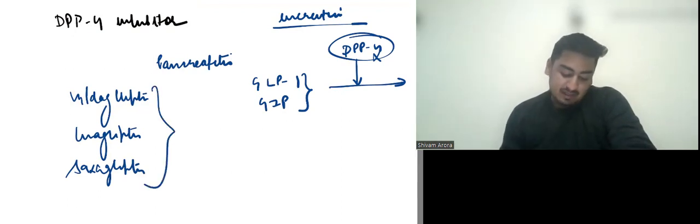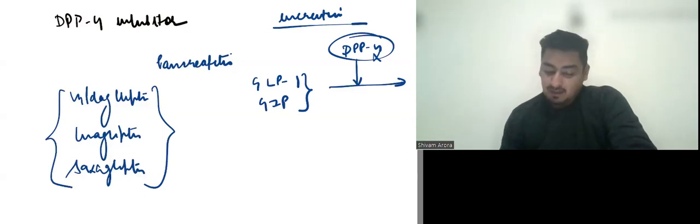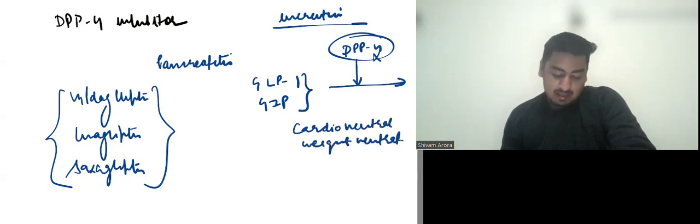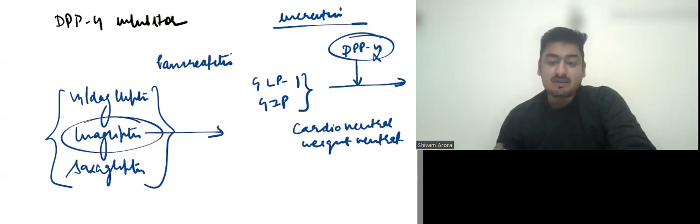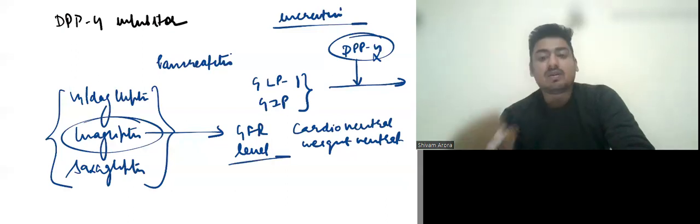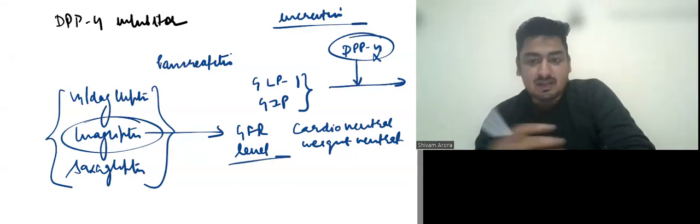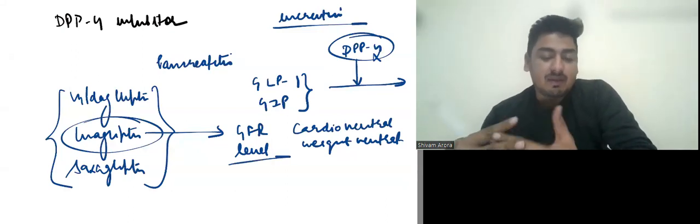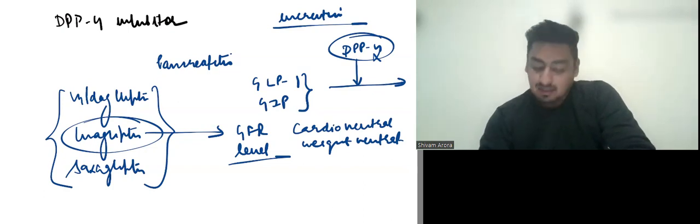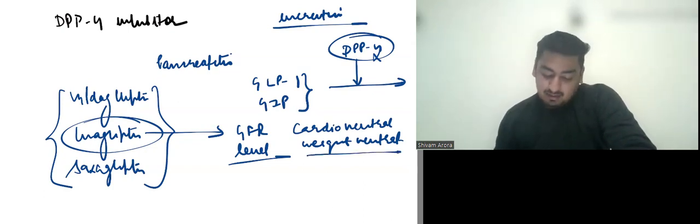So the examples are vildagliptin, linagliptin, and saxagliptin. All these are cardio neutral and weight neutral. Okay. Out of them, linagliptin is renal safe and it can be given at any GFR level. So it is the only drug which can be given at any GFR level. Otherwise, we have to give insulins to CKD patients. Other than that, side effect of DPP4 inhibitors are pancreatitis.